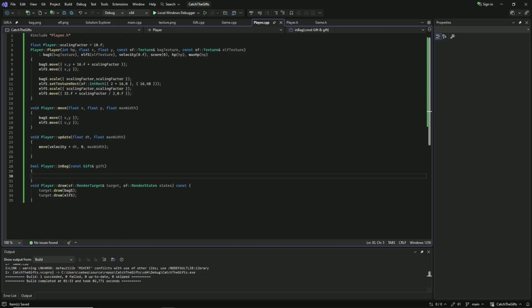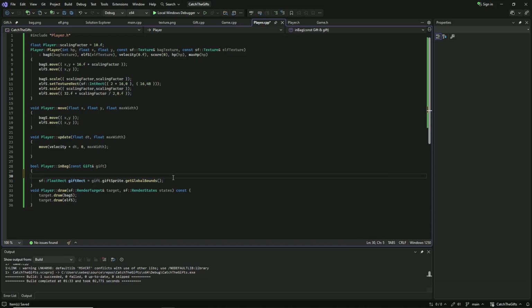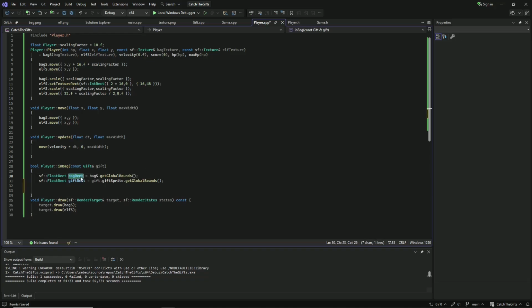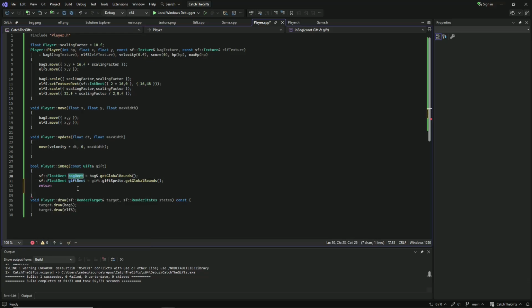Okay, nice. Next, we have to get the global bounds of the gift sprite, just like this. So gift_rect equals gift.giftSprite.getGlobalBounds. Next, let's also get the global bounds of our bag, just like this. I only want to get the global bounds of the bag and not the elf, because, well, the elf is just kind of a decoration.